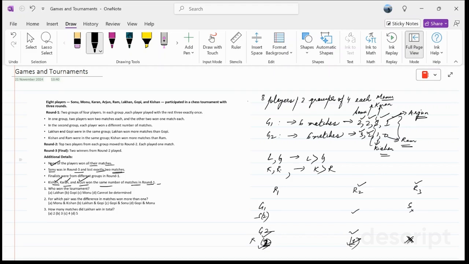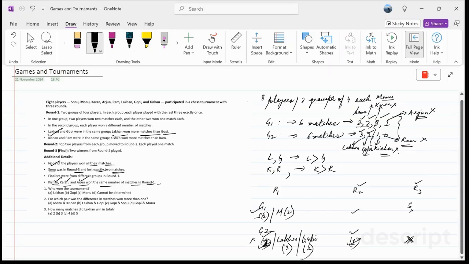Lakhan and Gopi were in the same group and Lakhan won more matches than Gopi. Now 2 and 2 cannot be taken here. Therefore, this has to be Gopi. Now when we are looking at this, I have Sonu in group one. Monu also has won two matches. From group two, we'll have Lakhan winning three matches, and we'll have Gopi coming into the picture, winning two matches.